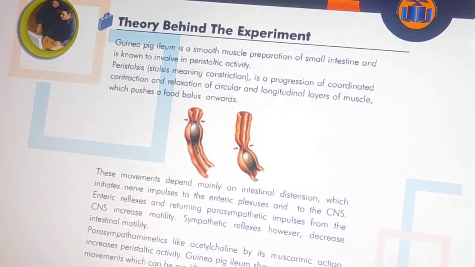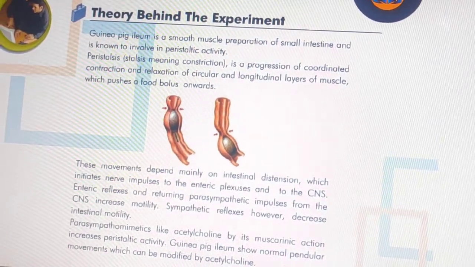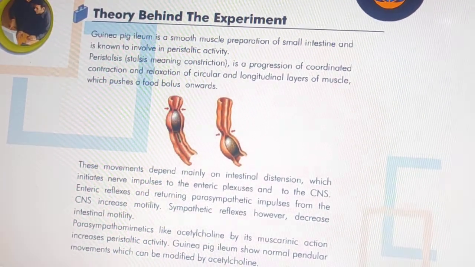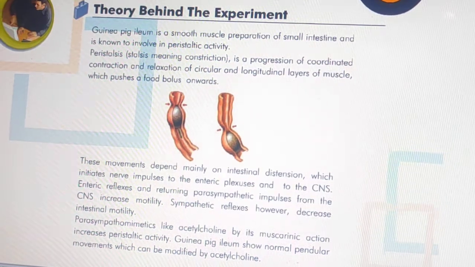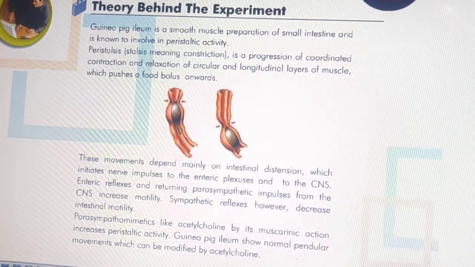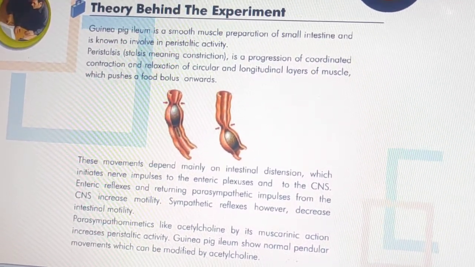Peristalsis, stalsis meaning constriction, is a progression of coordinated contraction and relaxation of circular and longitudinal layers of muscle which pushes food bolus onwards.